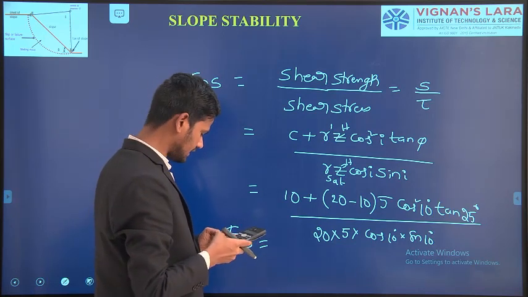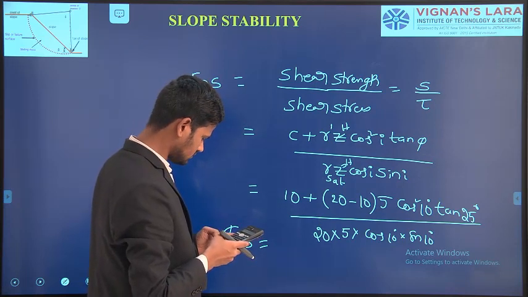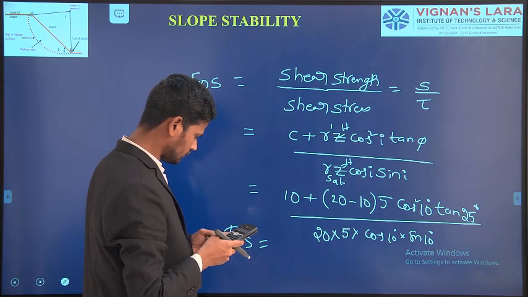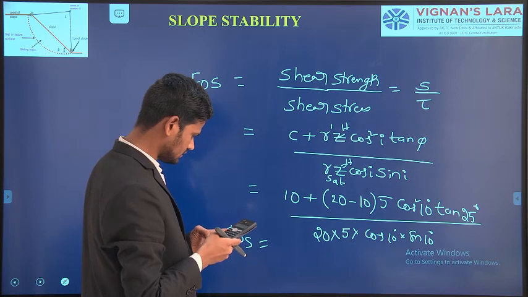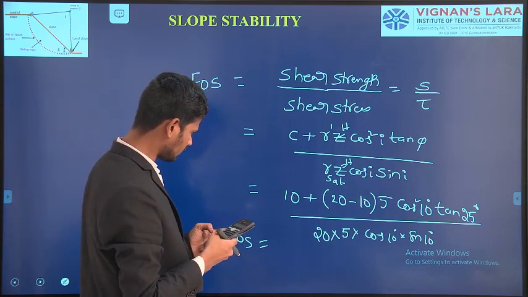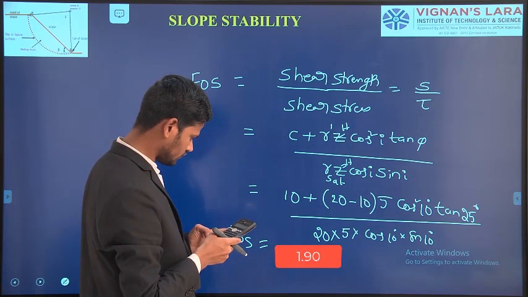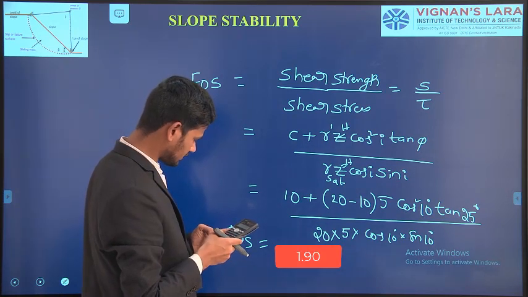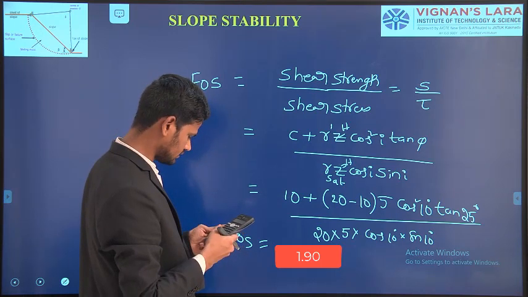How much am I calculating? 10 plus 10 into 5 into cos 10 into cos 10 into tan 25, divided by 20 into 5 into cos 10 into sin 10 degrees.